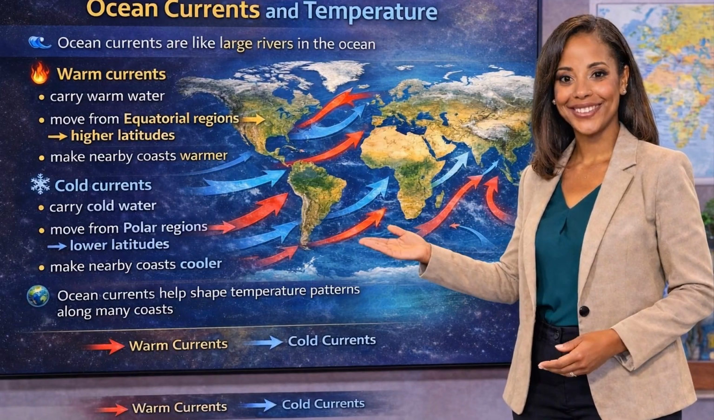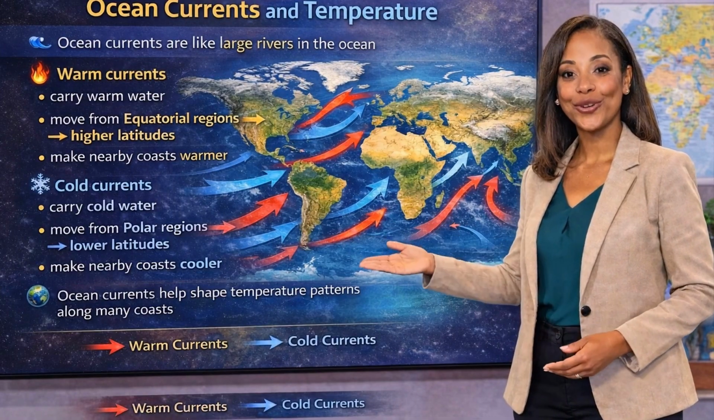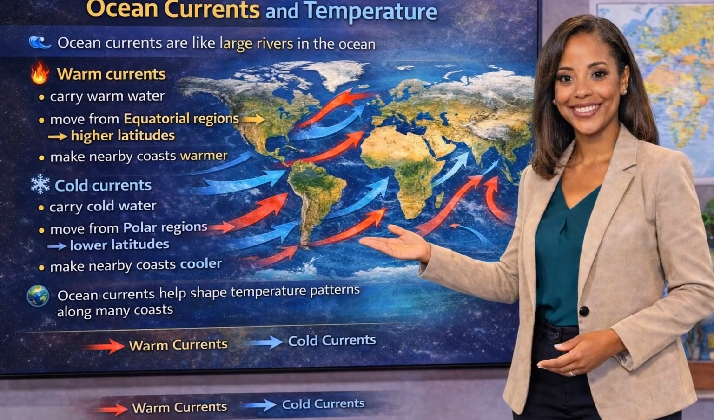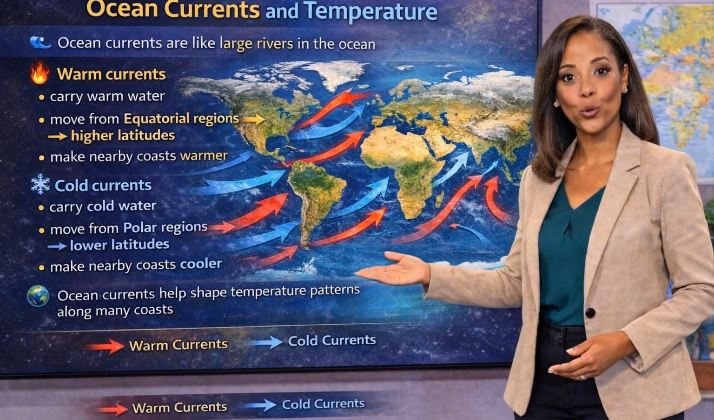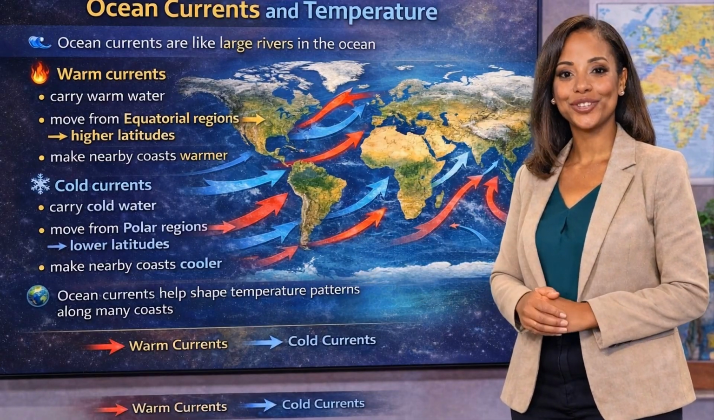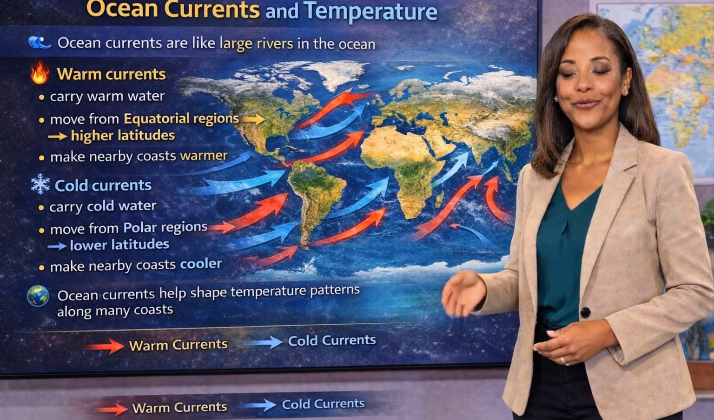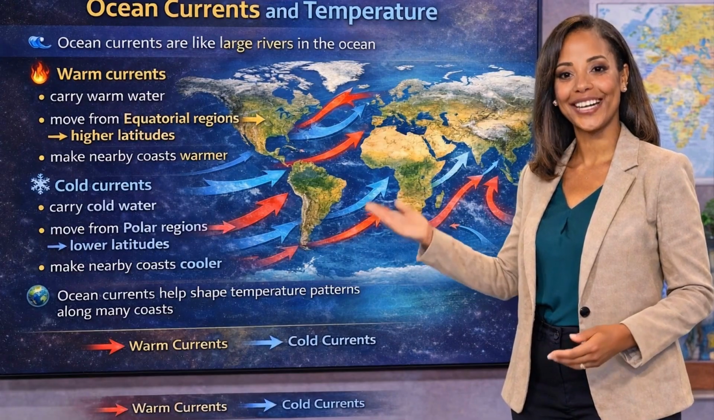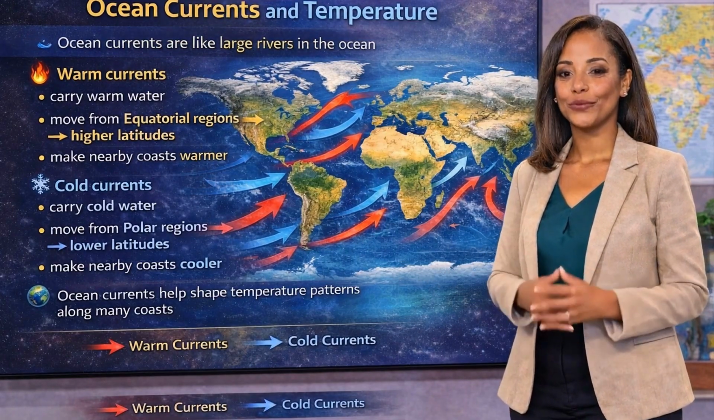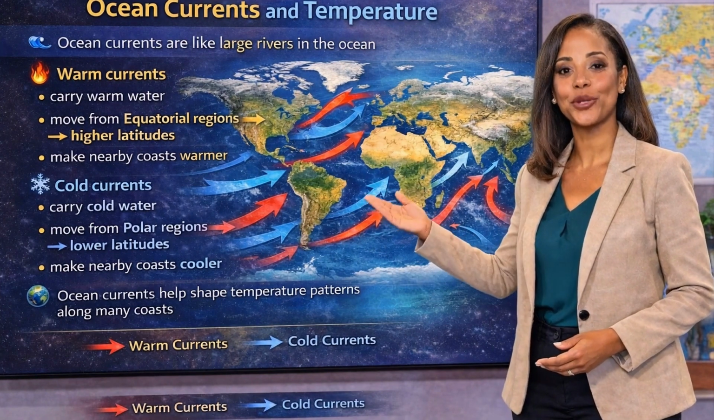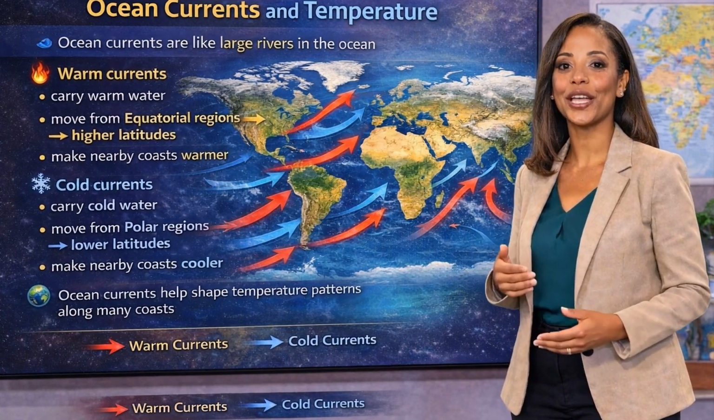These warm currents usually flow from equatorial regions toward higher latitudes. Cold currents, on the other hand, bring cooler water and can lower temperatures along nearby coasts. Cold currents often flow from polar regions toward lower latitudes. Because of this movement, ocean currents play an important role in shaping temperature patterns along many coastal areas of the world.